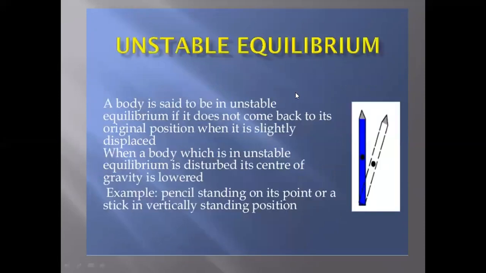Unstable equilibrium means that the body does not come back to its original position after being displaced. When a body in unstable equilibrium is disturbed, its center of gravity is lowered. Like if a pencil is standing on a point or a stick in vertical standing position. Here you can see the diagram.